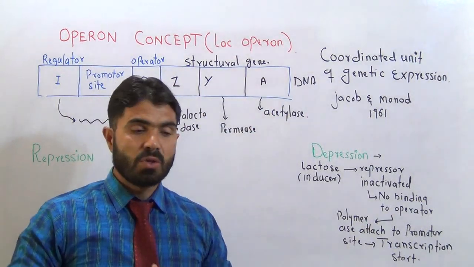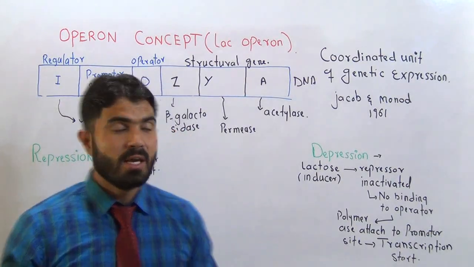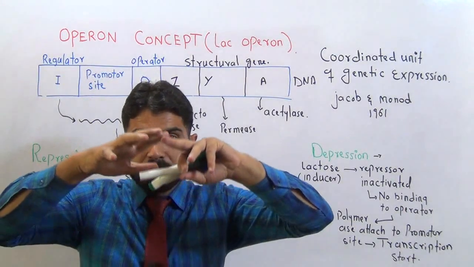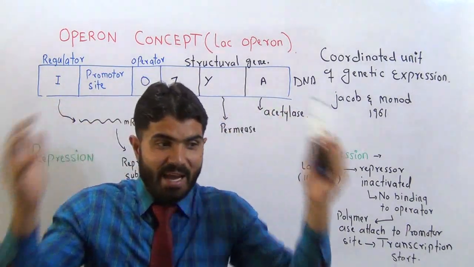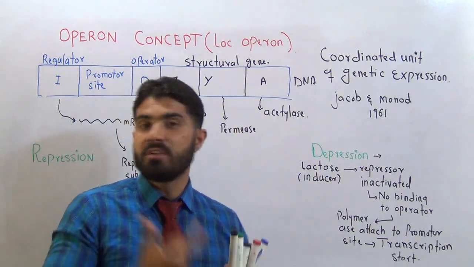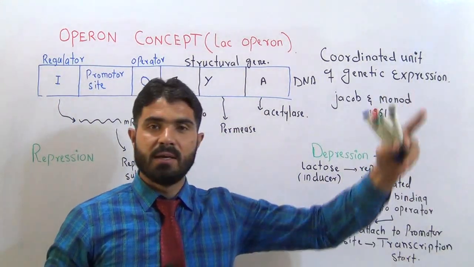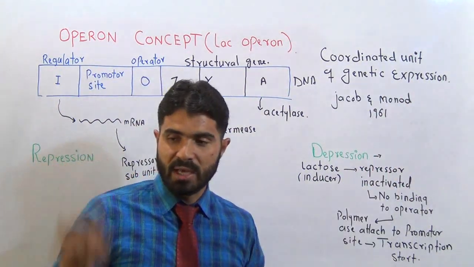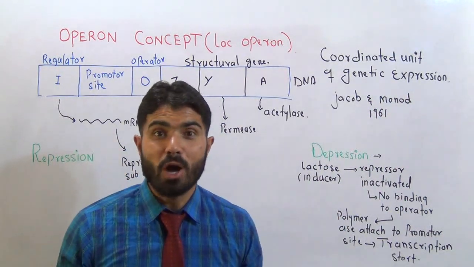Means either you want to stop the process or you want to start the process. So all of these regulatory and expressing activities are just packed together in just one segment of the DNA. Everything is there. With just one button, you push it on, the enzyme synthesis starts, and with another button, you push it off, and the process will be stopped.